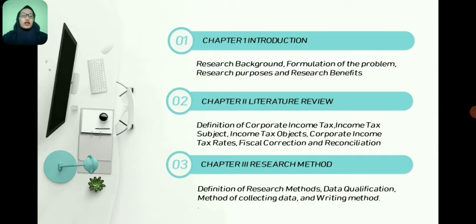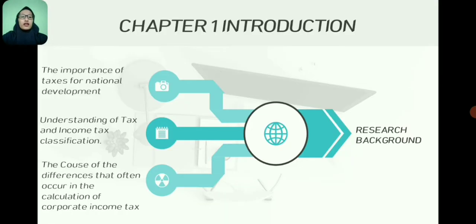Chapter 1 is Introduction, consists of research background, formulation of the problem, research purpose, and research benefit. Chapter 2 is Literature Review, consists of definition of corporate income tax subject, income tax object, corporate income tax rate, fiscal correction and reconciliation, and the last chapter is Research Method, consists of definition of research method, data qualification, method of collecting data, and writing method. Okay, let's begin to the first point about research background.